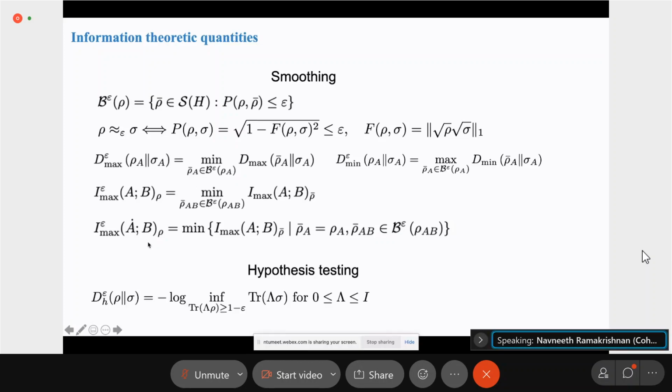And the last quantity that we will see is the hypothesis testing relative entropy, where we want to distinguish rho and sigma using some two-outcome POVM, and we would like that our error in misidentifying rho as sigma is bounded by epsilon, so that's this condition, and then we would like to minimize the other error of misidentifying sigma as rho.